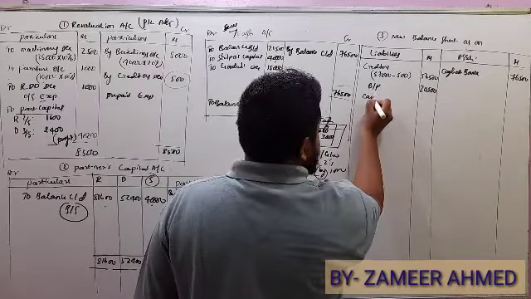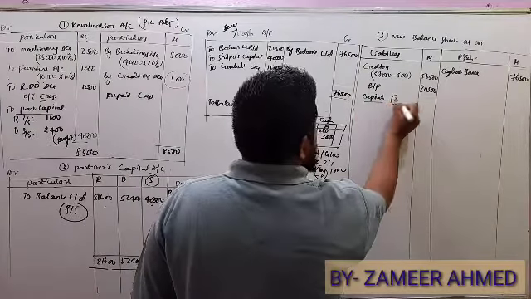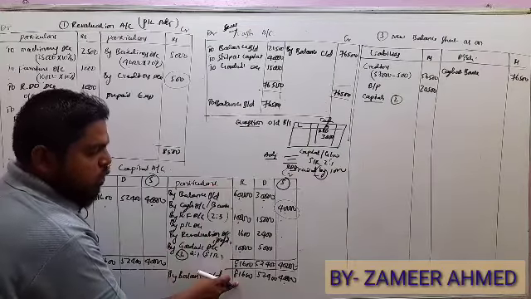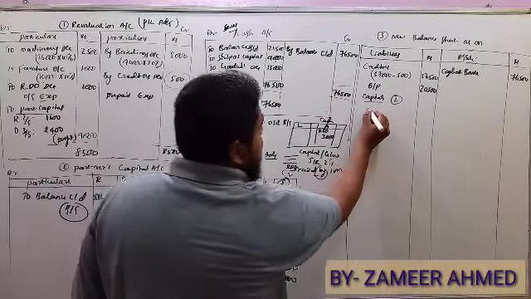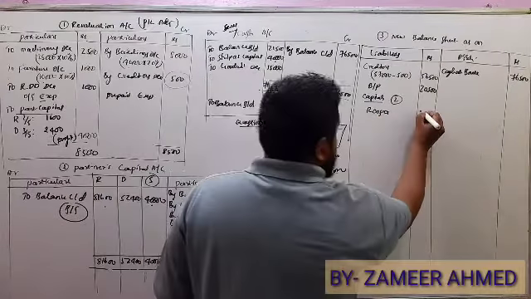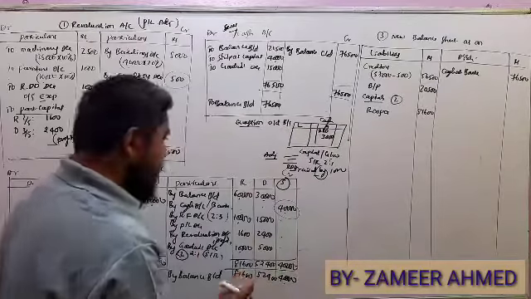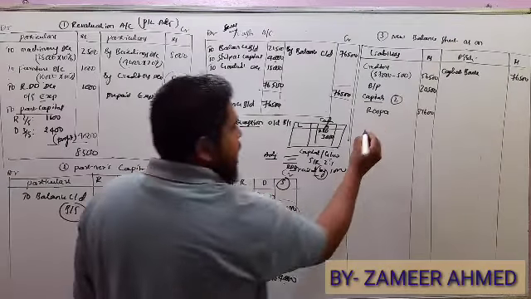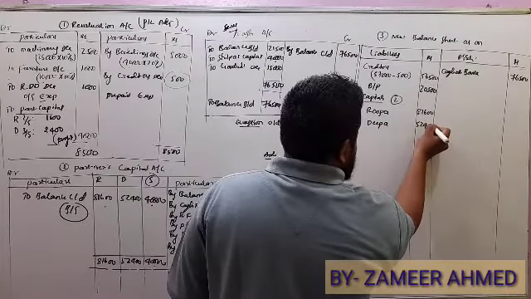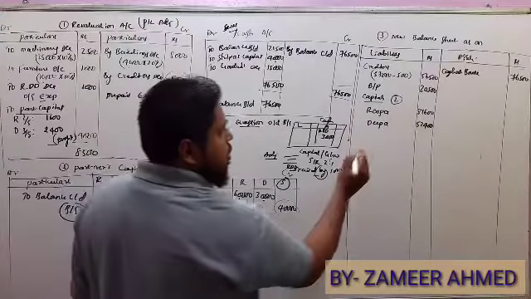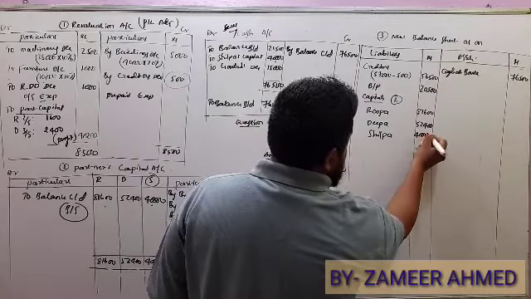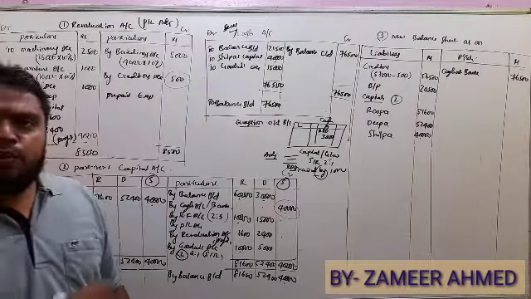Now the capitals as per step 2. Capitals of partners: Rupa 81,600. Next Deepa 52,400. And next Shilpa 40,000. Now we have revised the liability side. Now come to the asset side.